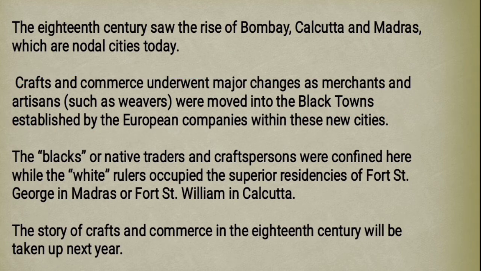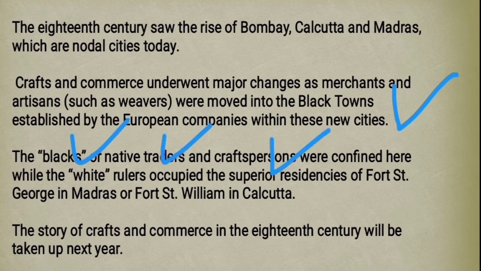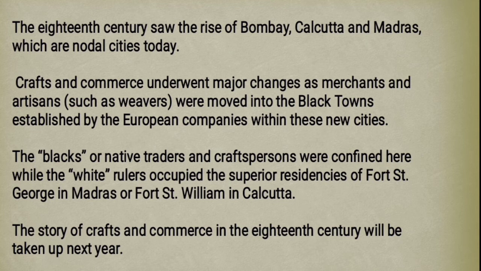So at this time, this new concept emerged: the concept of black towns. And who were living in black towns? These native weavers, craftspersons and traders, right? So native traders and craftspersons were confined here in black towns. And in white areas lived the white rulers, the Britishers. They lived in new and advanced areas, which were known as white colonies.